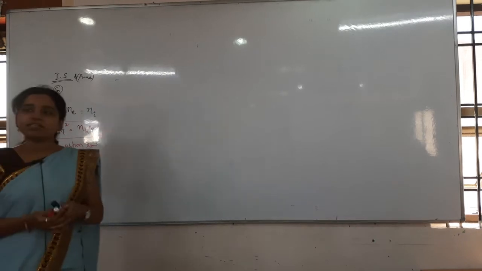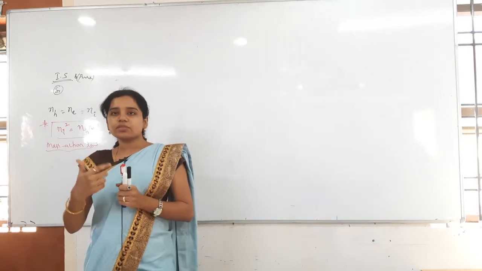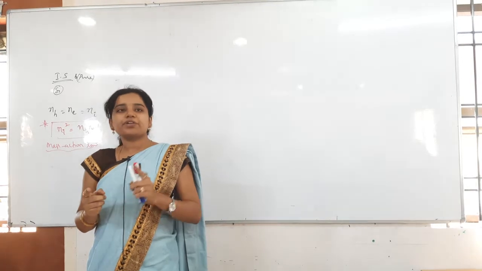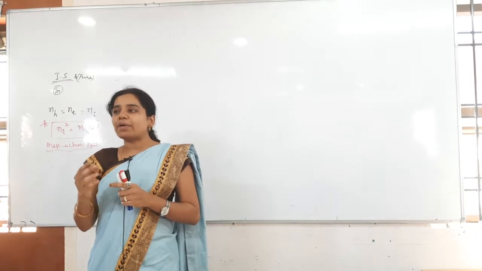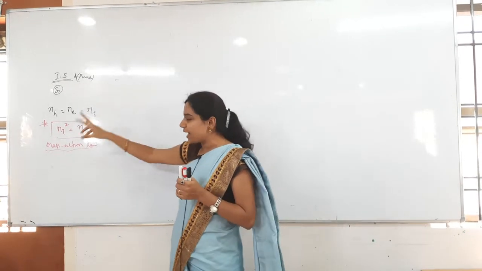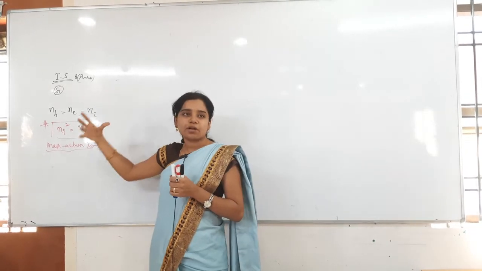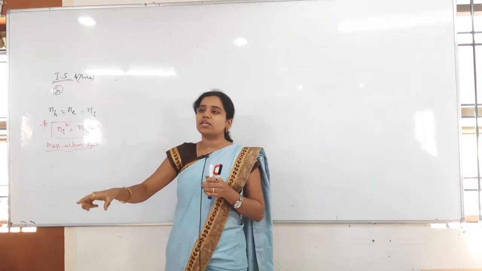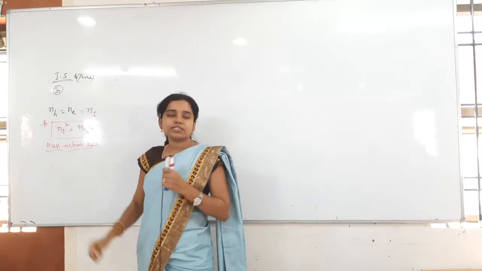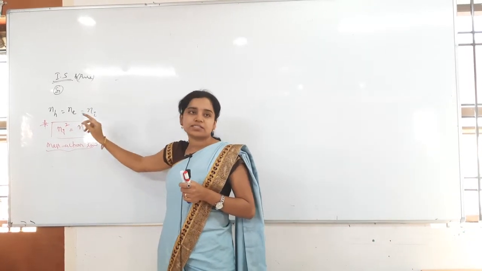Here, in the intrinsic semiconductor, I am not doping. If I dope with the pentavalent, I am adding extra electrons. Whenever I dope with the trivalent, I am adding extra holes, so there it will be unbalanced. But here I am neither adding holes nor electrons, so whatever the number of holes, that many electrons will be there. These holes and electrons are the charge carriers of the intrinsic semiconductor, so I said number of intrinsic charge carriers.